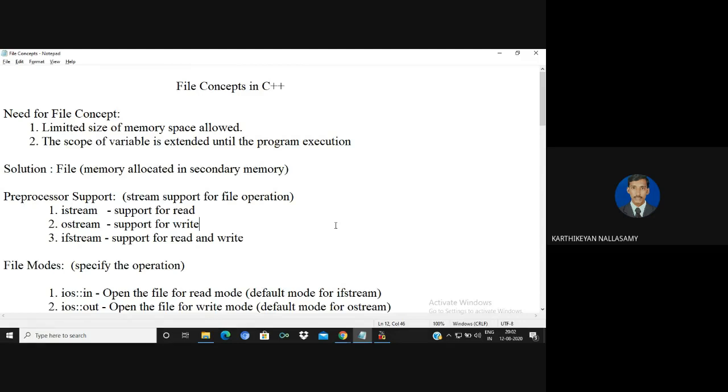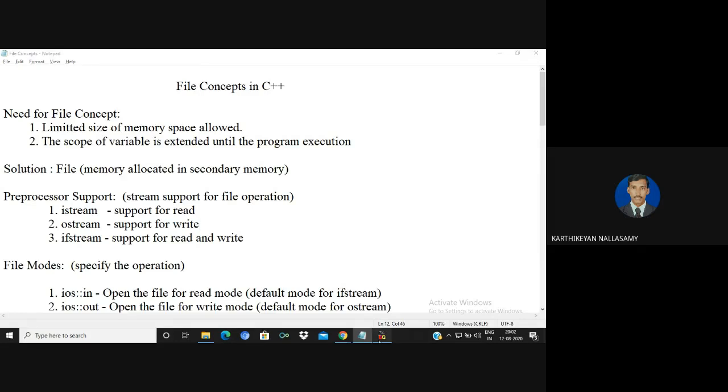But now, values in a variable. One is the scope of the variable, another one is called limited storage. If the program execution is over, whatever value is stored inside the variable will be erased, so we are unable to retain those values permanently. Only temporary memory will be allocated, so we can store only a small amount of data.